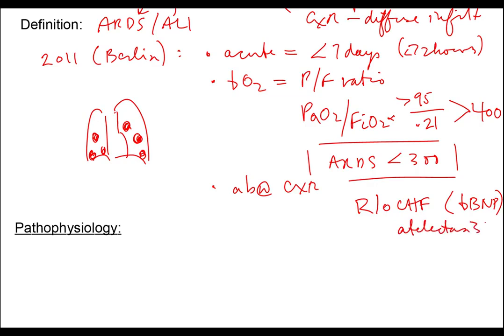And atelectasis is confirmed by showing that you can use normal pressure to insufflate the lung. So if you ventilate your patient, you can show that there's no increase in continuous positive airway pressure. That would be seen in atelectasis. It's going to be high in acute respiratory distress syndrome.